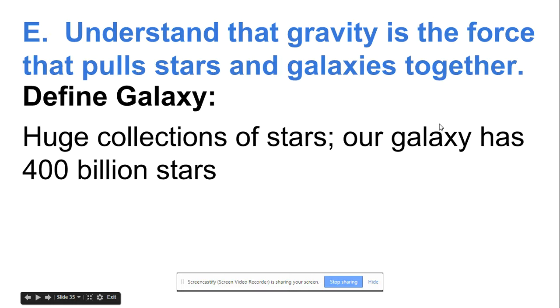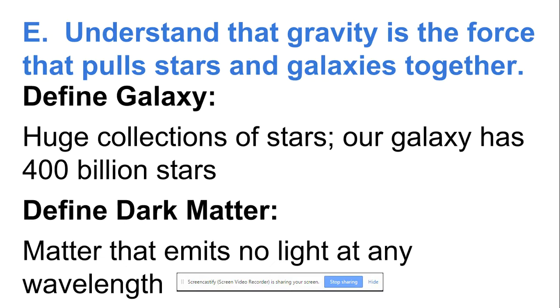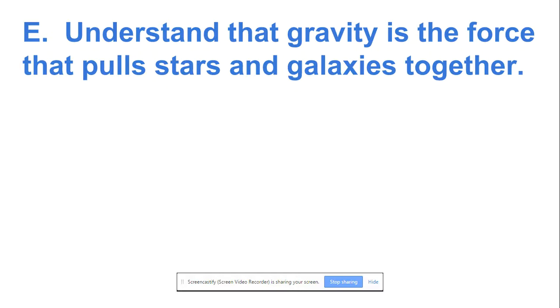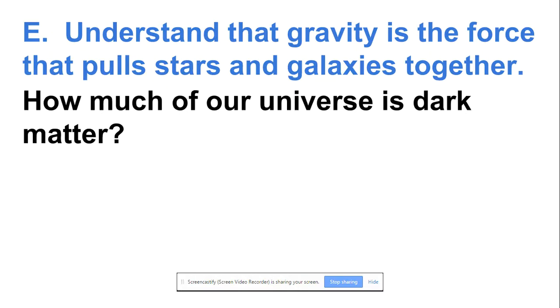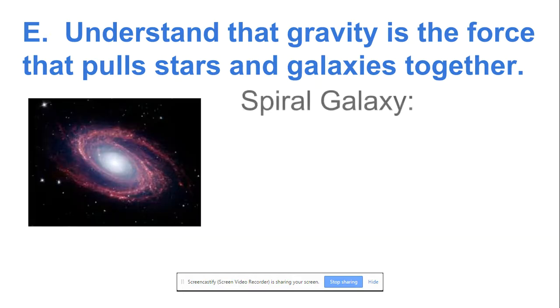A galaxy is a huge collection of stars, and our galaxy that we live in, the Milky Way, is about, so we think, 400 billion stars. Within our galaxy and around our galaxy, we have what's called dark matter. It's matter that emits no light at any wavelength. In our entire universe, about 90% of our universe is thought to be dark matter.